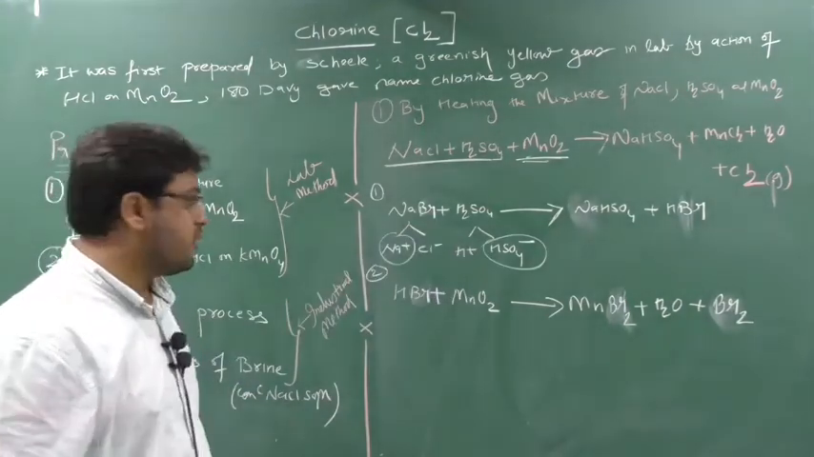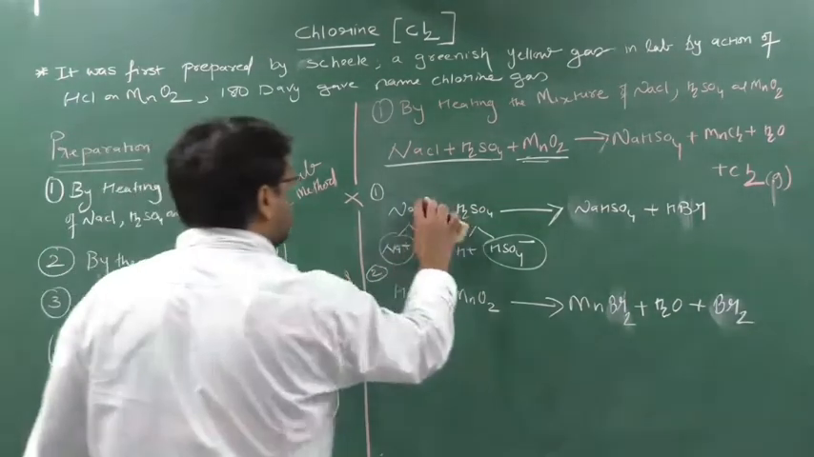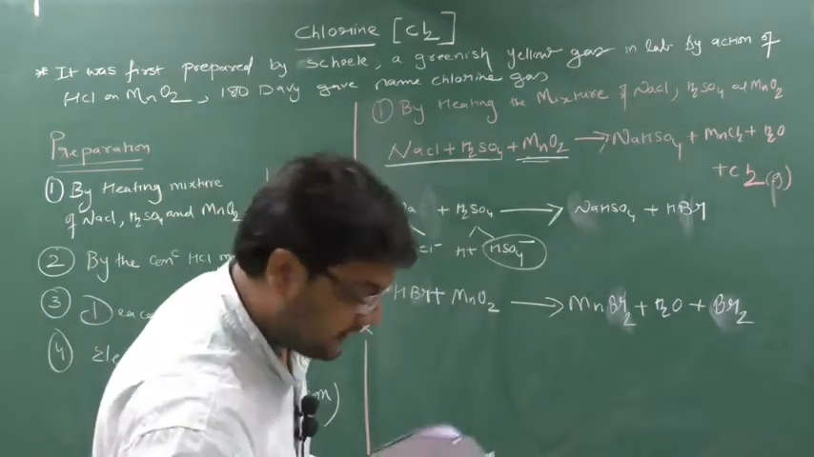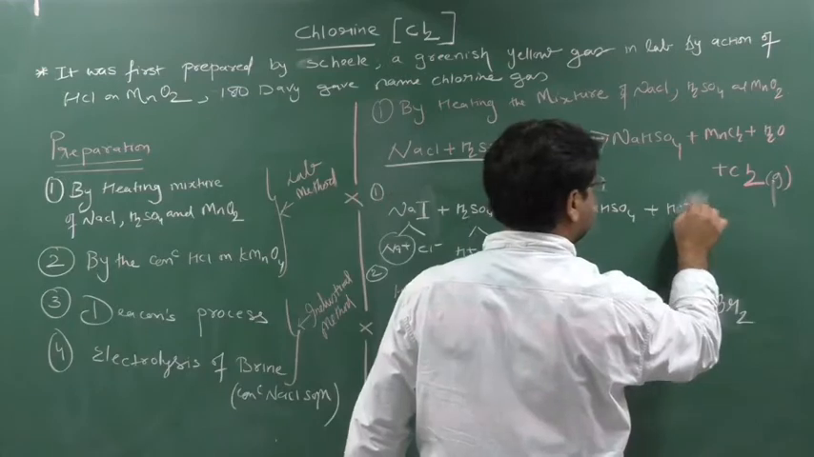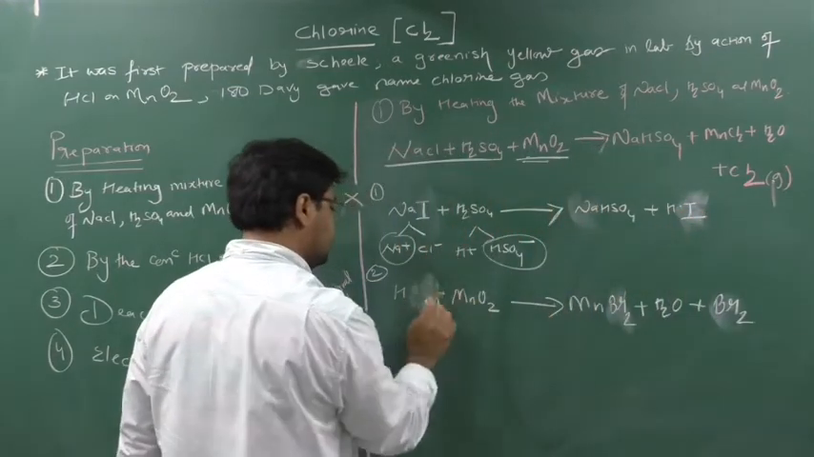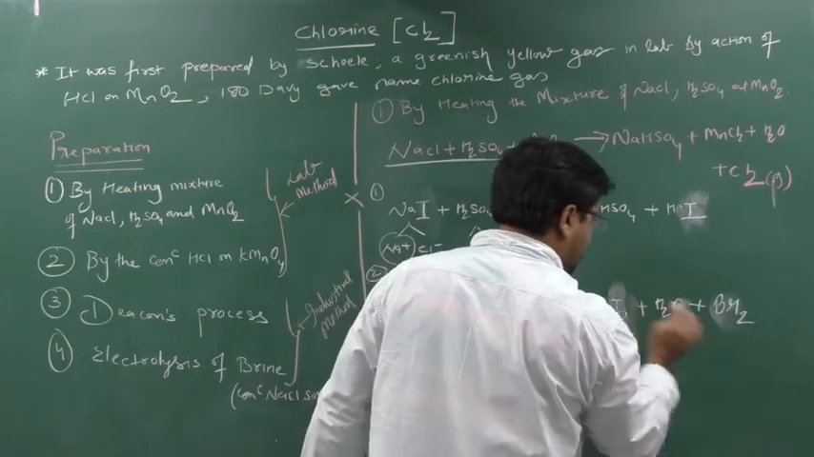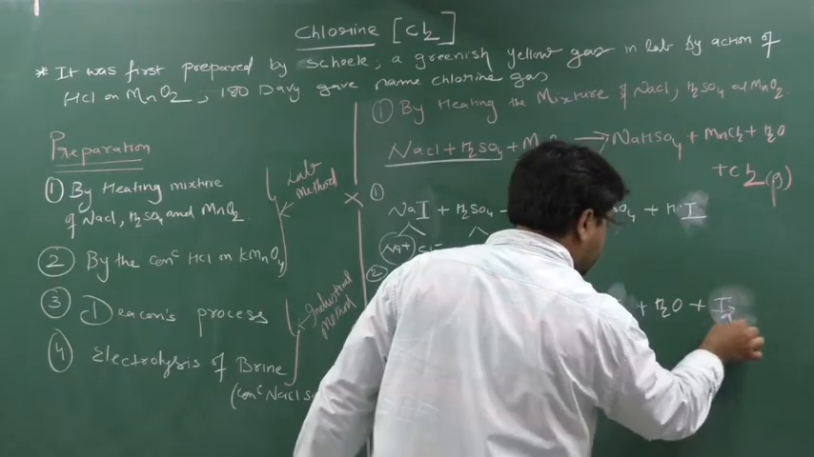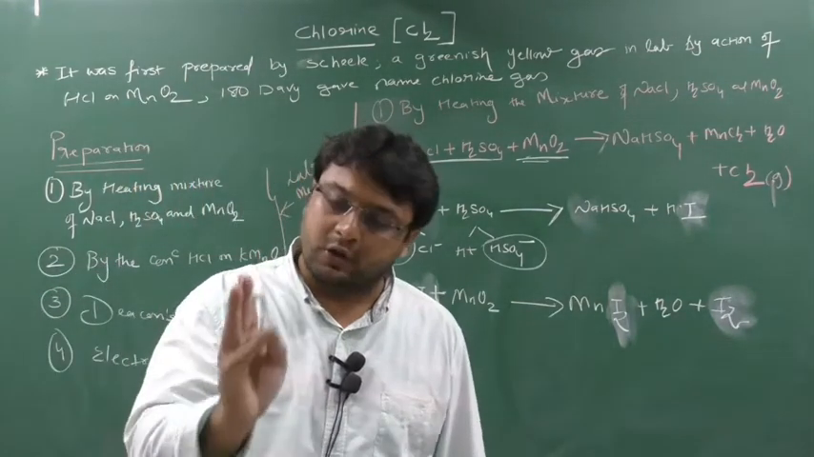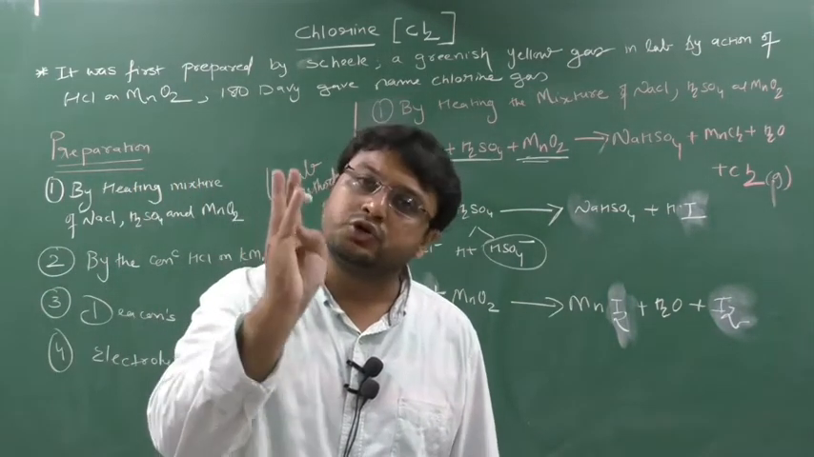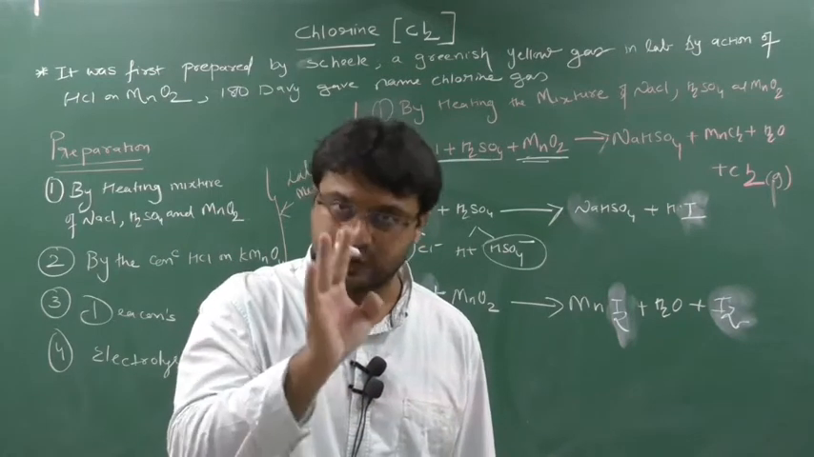Similarly, I can react with iodine also. I will react sodium iodide. I will get HI. I will get MnI2. I will get iodine. Clear? So I can use this process to generate chlorine, to generate bromine, to generate iodine, but I cannot use this process for fluorine. We will see why.